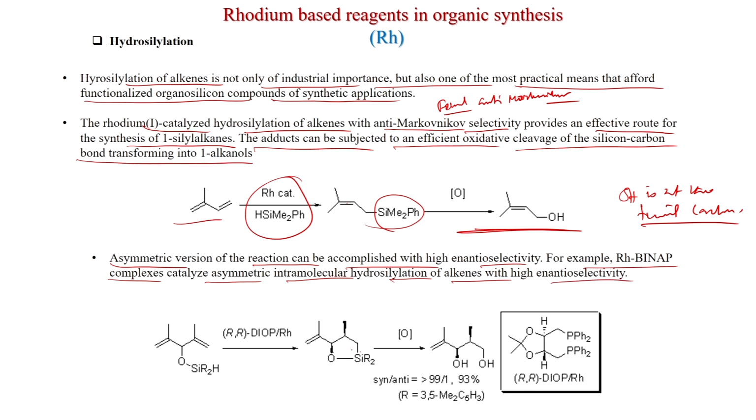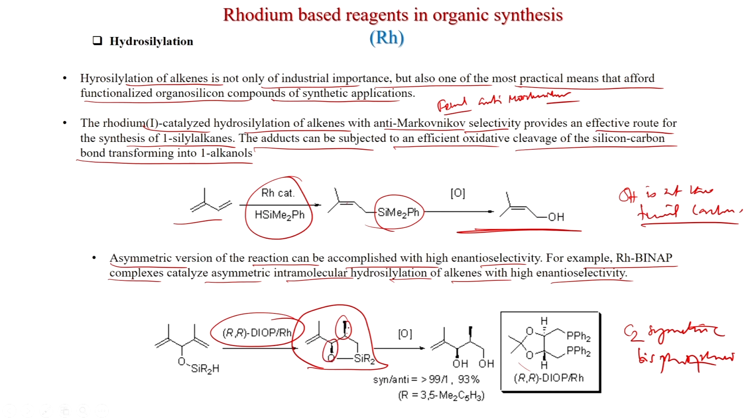Like here, if you use this C2 symmetric bisphosphine and rhodium, then this intermediate is formed. So, here these two are seen. So, this is the newly generated chiral center, and silyl takes the terminal carbon, and after oxidation you get this diol. Syn:anti greater than 99:1, 98.3% yield, and R is equal to 3,5-Me2C6H3. This silyl R is equal to 3,5-Me2C6H3, CH3.